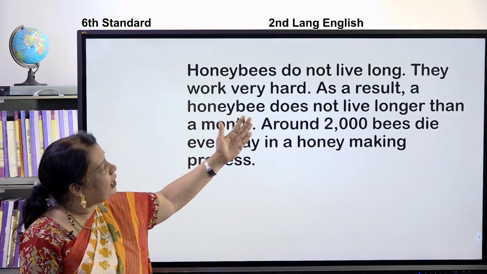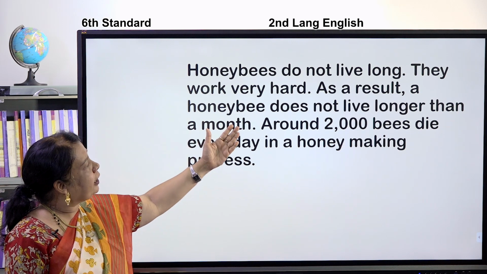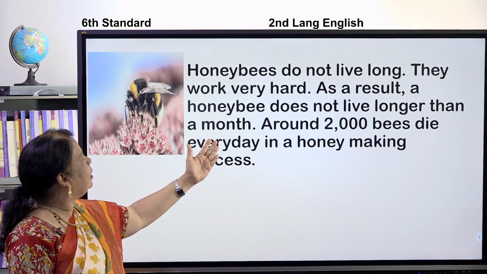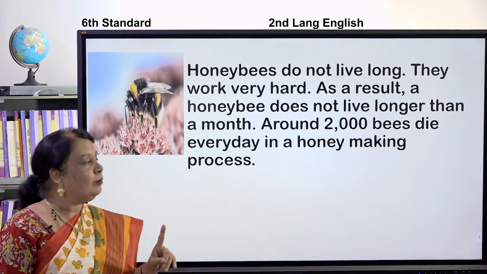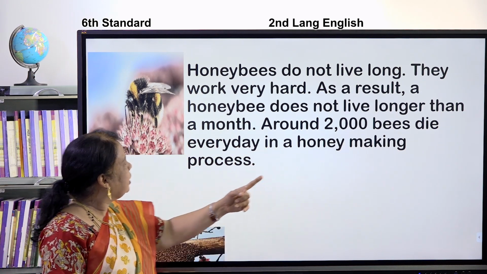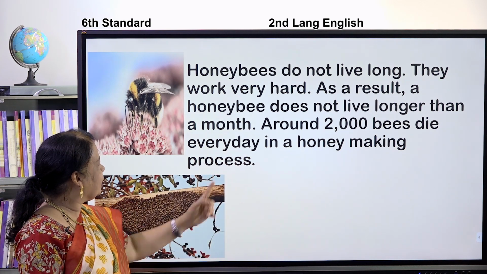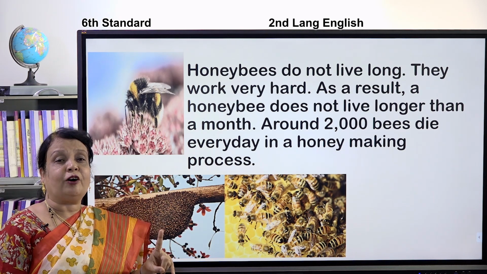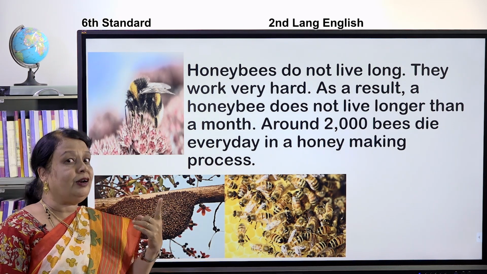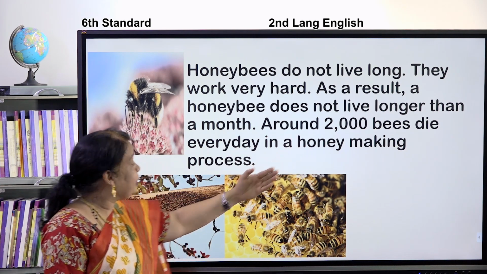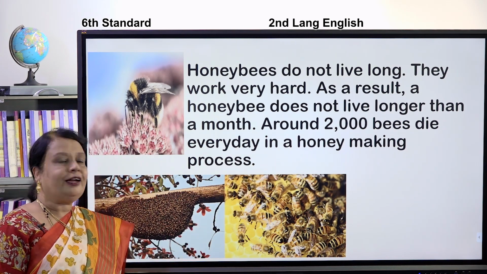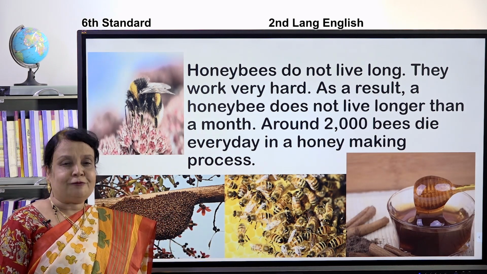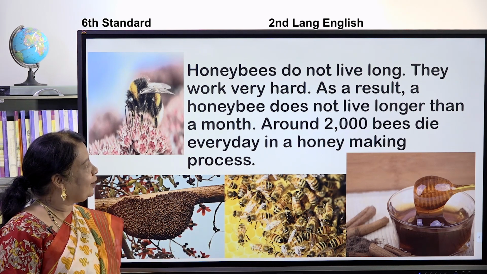Honey bees do not live long. They work very hard. As a result, a honey bee does not live longer than a month. Honey bee will only live for 1 month. Around 2000 bees die every day in the honey making process. Children, this honey bee will only stay for 1 month. After 1 month it will die. Nearly 2000 bees die every day in making this honey. Honey making is very difficult. Children, so many bees die.